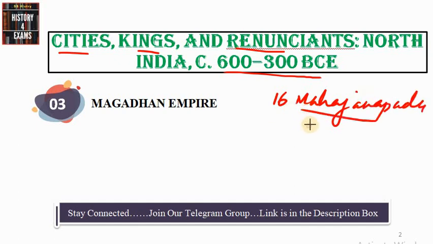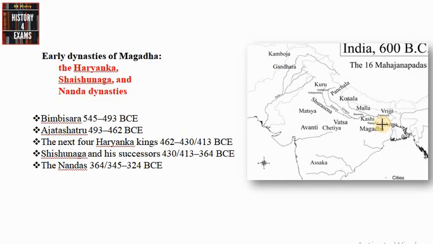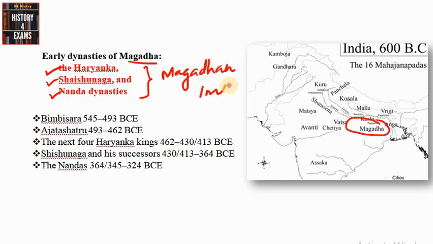And among these 16 Mahajanapadas, the most important one was Magadha. And here we are going to discuss the Magadhan Empire. So let's get started. You can locate Magadha in this map here. In Magadha, we can see some important early dynasties such as the Haryanka Dynasty, followed by the Shishunagas and Nanda dynasties. These three dynasties made Magadha into a big and great state through the policy called Magadhan imperialism. So we are going to discuss this Magadhan imperialism through these dynasties.